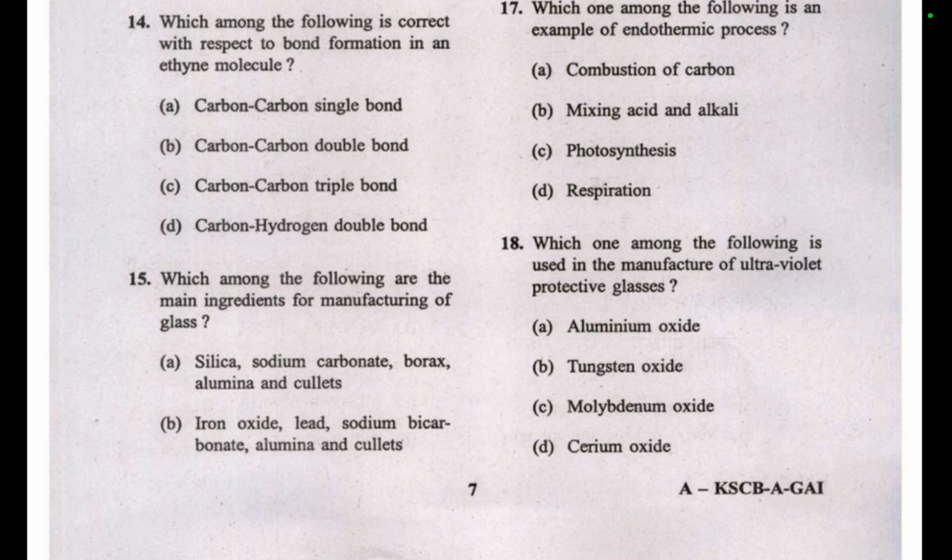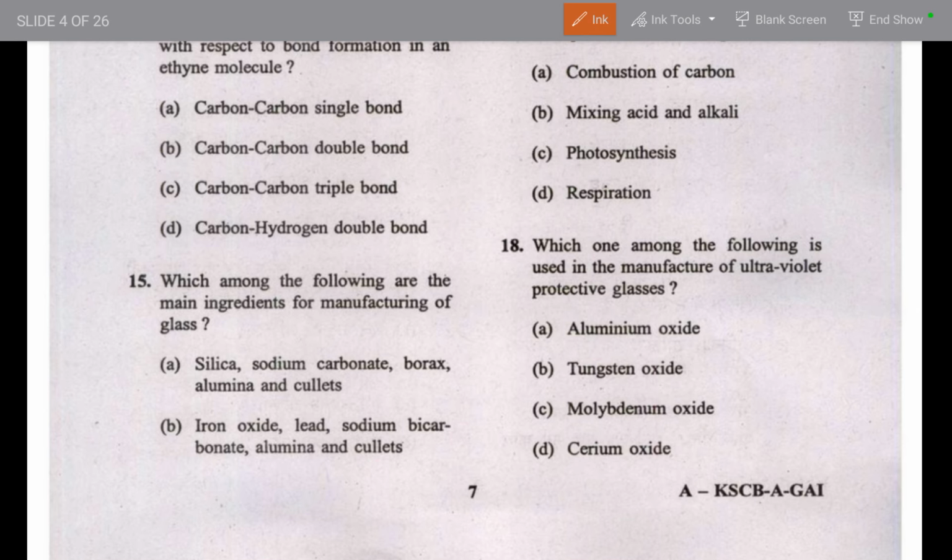Let's focus on the 15th question. The 15th has that concept.